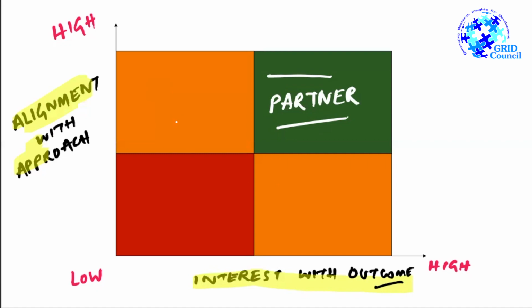But here we have the stakeholder constituency which have not yet shown an interest, but they're in alignment with the approach. Why are they not showing interest? That's the question. And what could we do to build their interest?